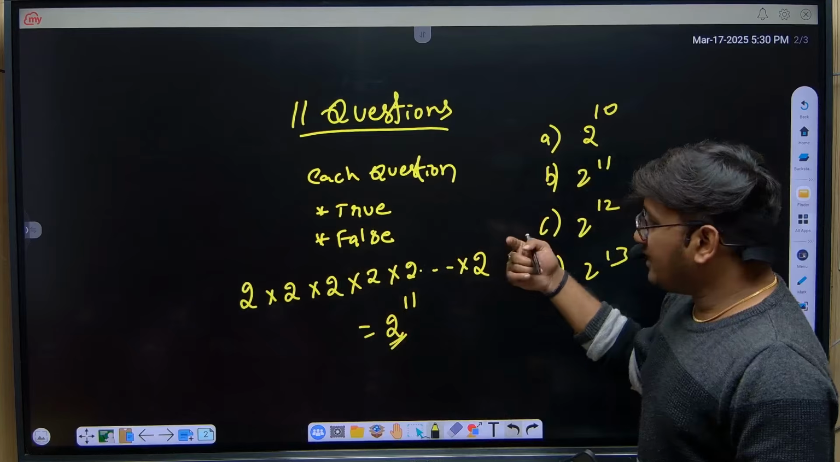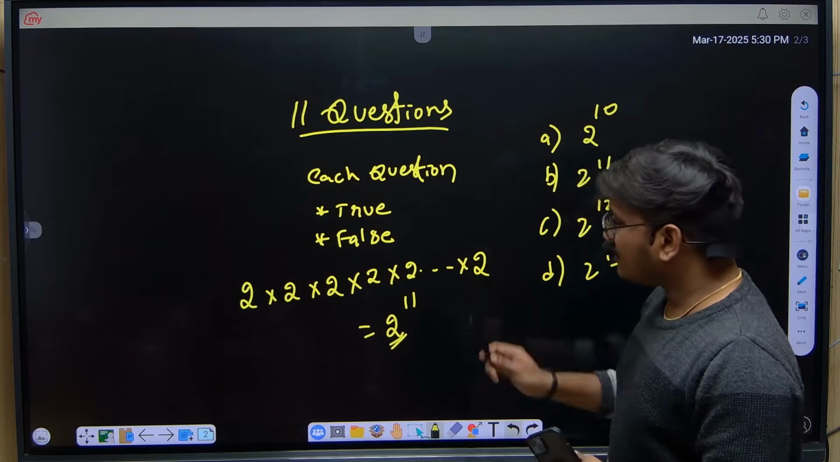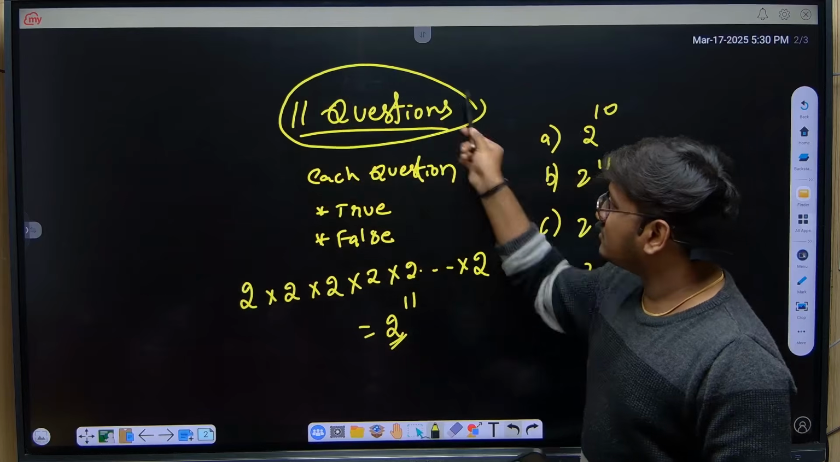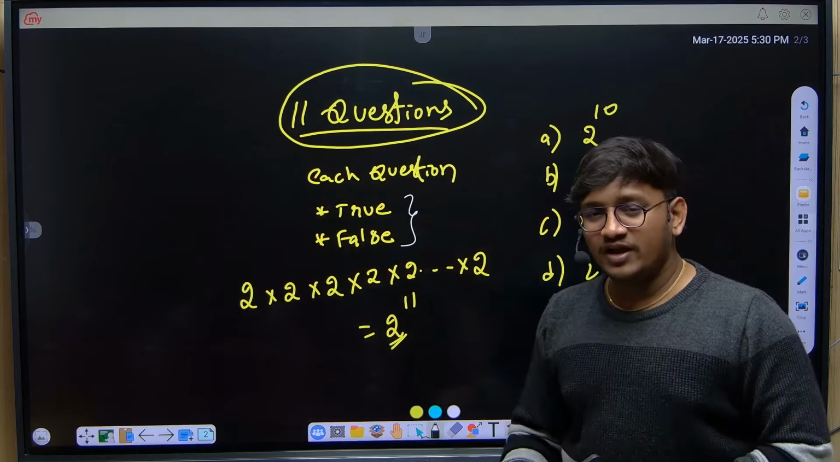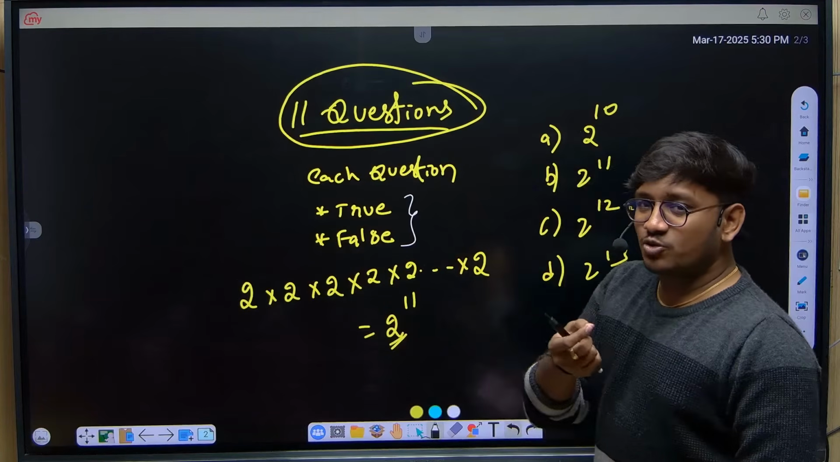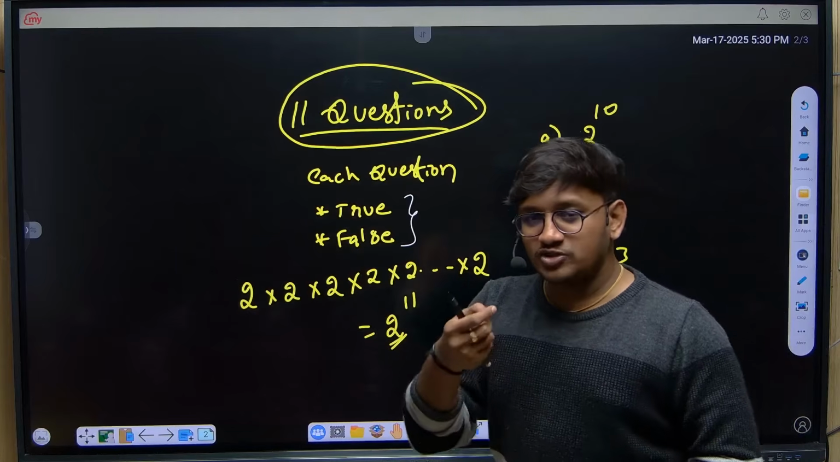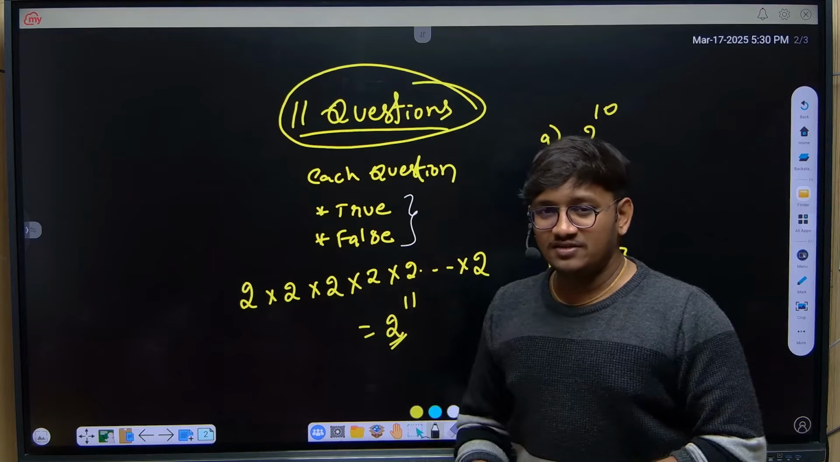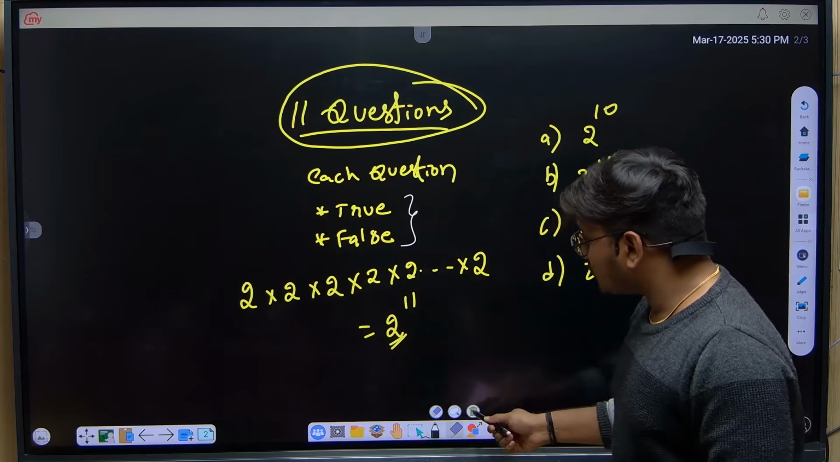Now let me explain one more question. I hope you all are clear with this question. Very simple. 11 questions are given, each question having 2 options, true or false. Sometimes they may give you 4 multiple options, right? That time each question has 4 different ways. Either you can select option A or option B or option C or option D. That time it will be 4. Now let me give you one more question.